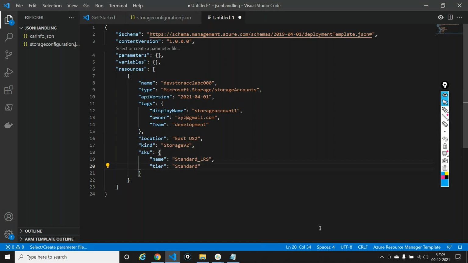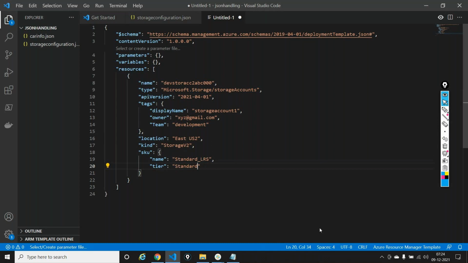Since I am explaining each and every line, it took me somewhere around 10 minutes to write it. But imagine if you're just writing this template, it'll just take like a minute. I didn't do anything. I just said ARM and then said ARM storage. That's it. And I changed my name and I changed the parameters that I need. With minimal effort, I'm able to create something like this.